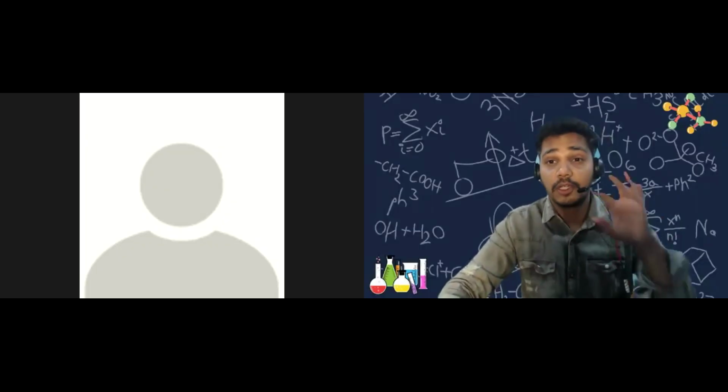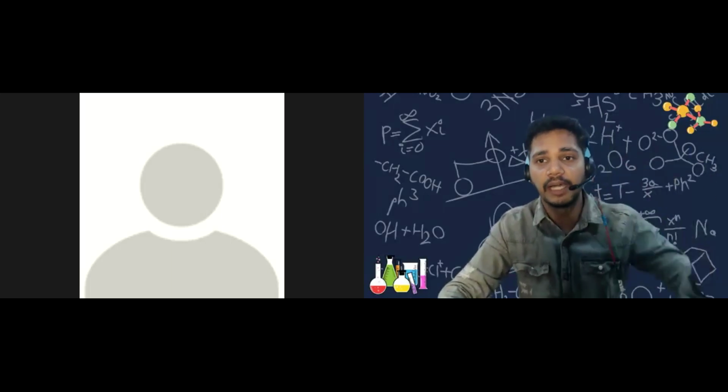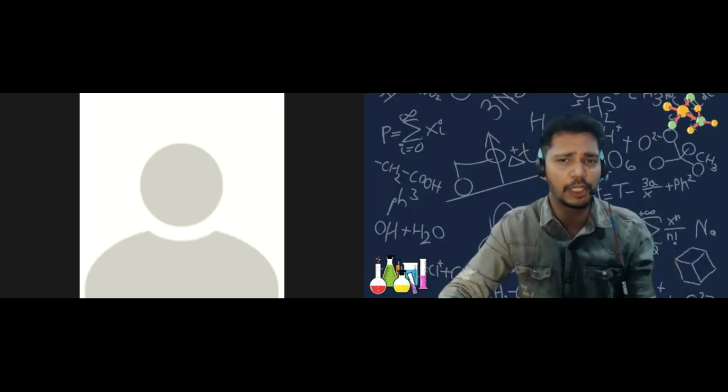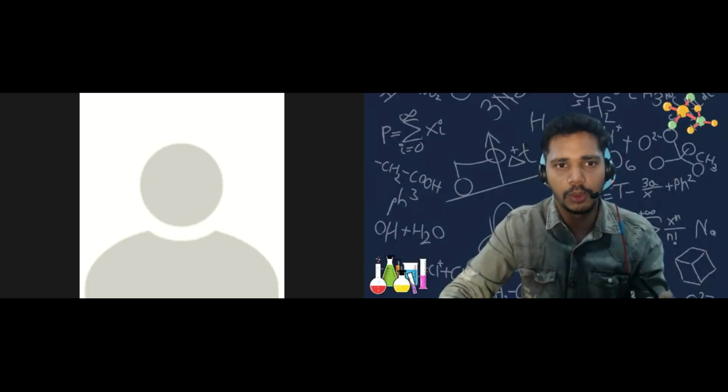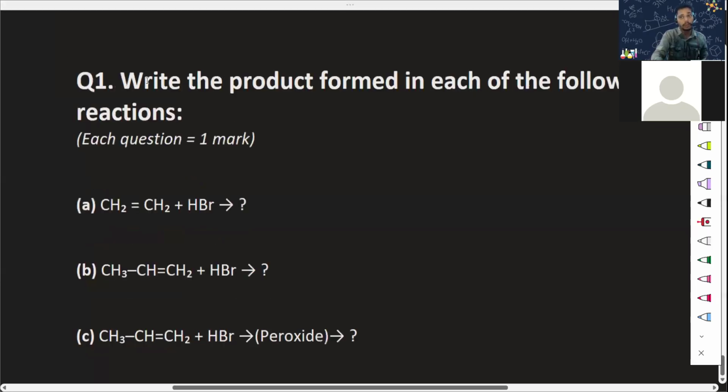Okay, so right now we are solving a worksheet to check whether we have understood this properly, whether this concept is very much clear or not. So here we go to understand the sheet. Kavya, you're going to help me with this. Here are some reactions and we have to complete them.